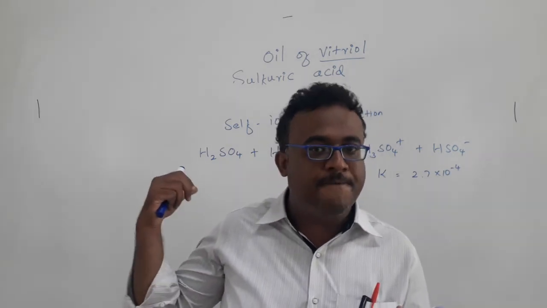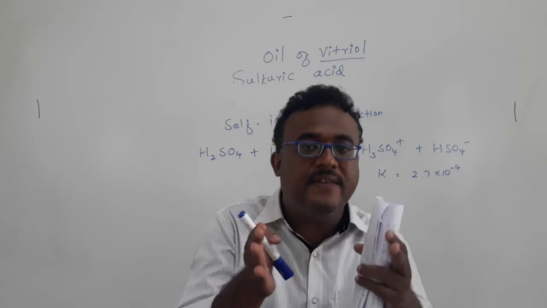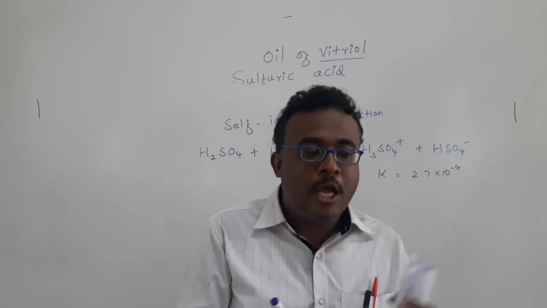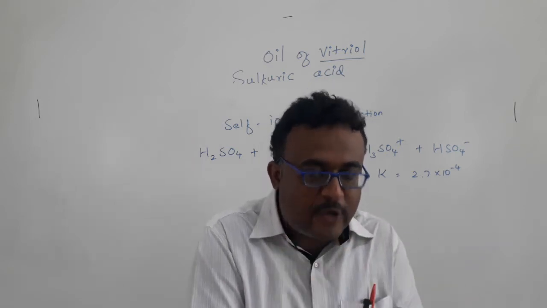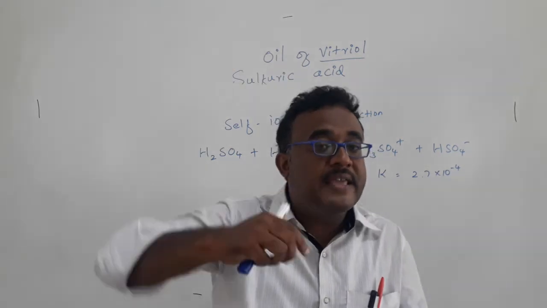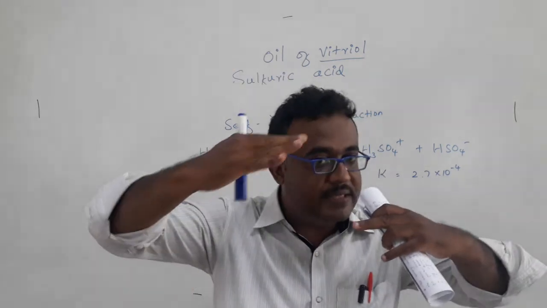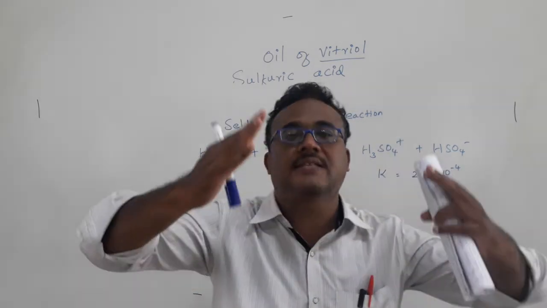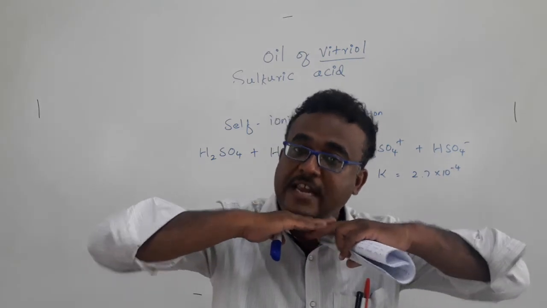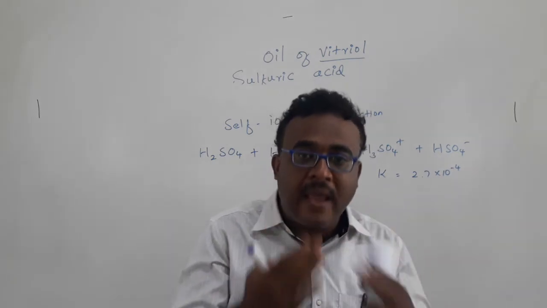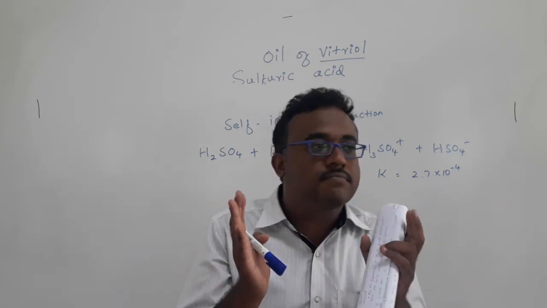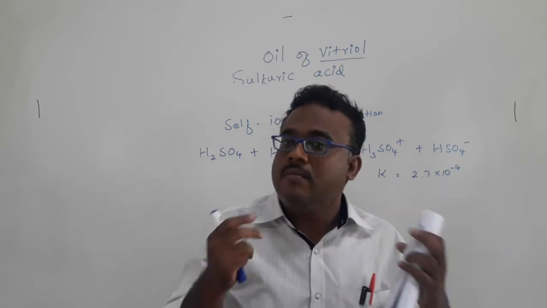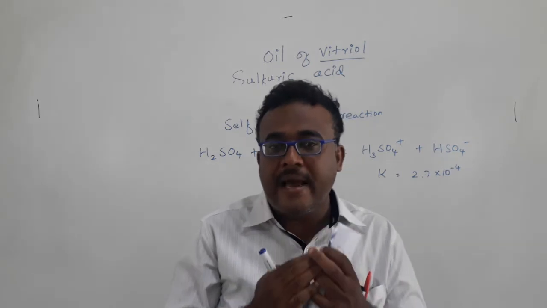From the density point of view, sulfuric acid is a highly dense liquid, and its viscosity is higher. So if you take a beaker having sulfuric acid and pour water, a vigorous reaction occurs, because water is less dense than sulfuric acid, so the upper layer of sulfuric acid will react vigorously. Because of the highly exothermic reaction, the sulfuric acid can spatter, or sometimes even the complete beaker can break. So that is not the correct way of preparing dilute sulfuric acid.